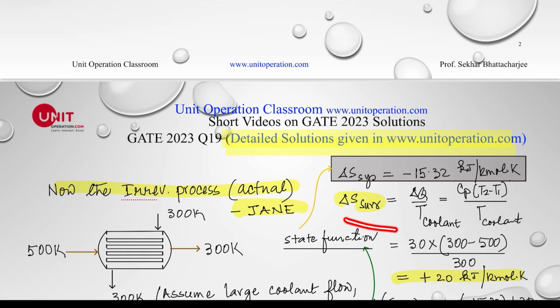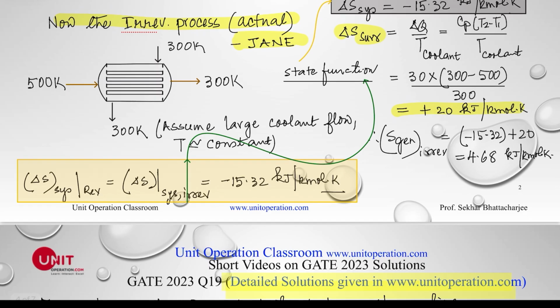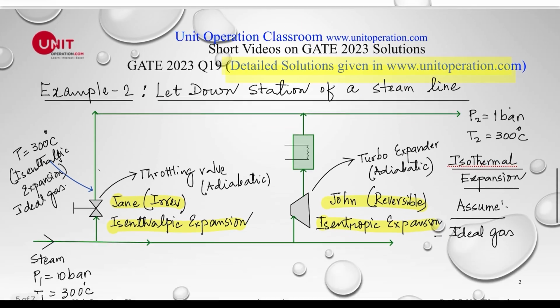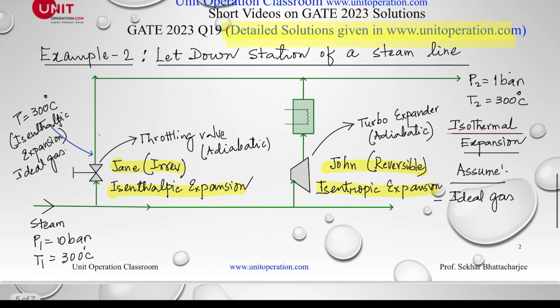And the change in the surrounding value, of course, as you can see, is delta Q over T. I'm assuming a certain value of Cp, and it is being done at a constant coolant temperature, so plus 20. So there will be some amount of entropy generated, which is the sum of the system and the surrounding. This is the entropy generated due to the irreversibility of the process. But the change in entropy of the system, of this fluid here, remains the same always, whether you do it by the reversible process or the irreversible process. Let us try to see another practical example from the industry.